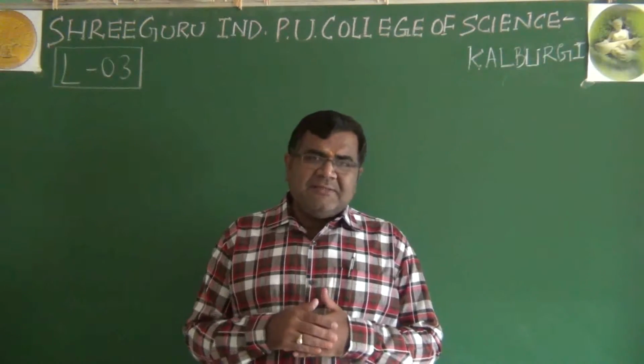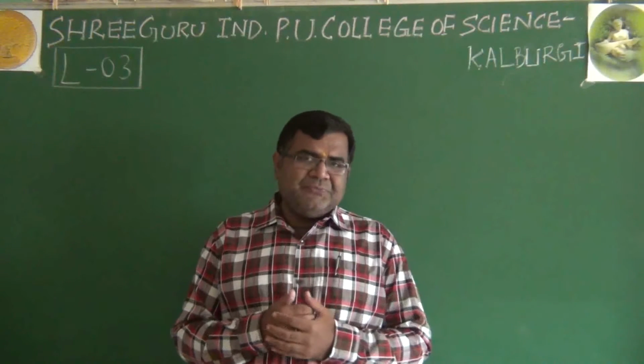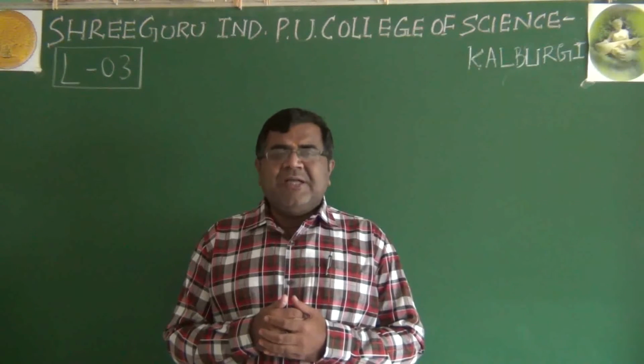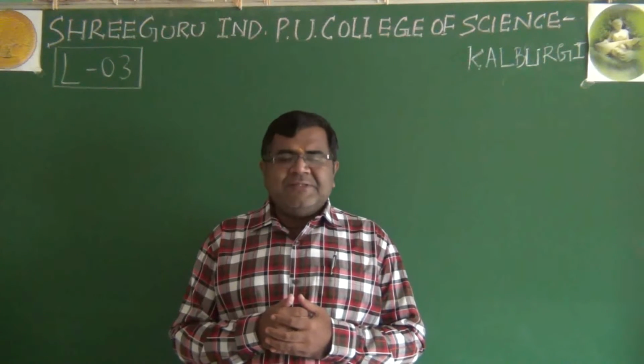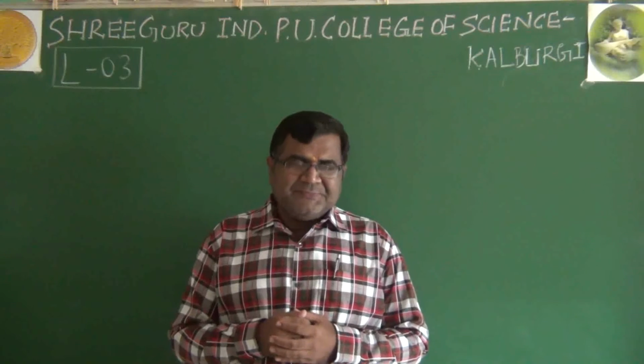We said that these reactions are very difficult to study under laboratory conditions, so chemical kinetics does not deal with such very fast reactions.